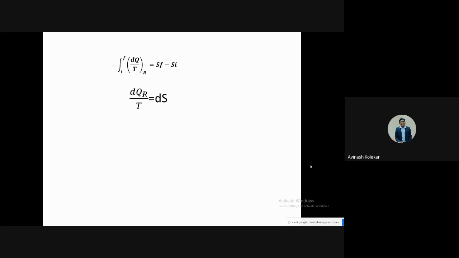Reversible process is the important word, because we are considering the reversible cycle, and only then that is true. If you consider the reversible process, then and only then ds is equal to dq by t. So this is the definition of entropy that we have got.